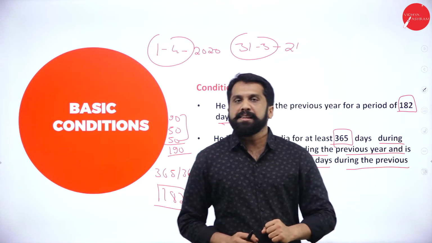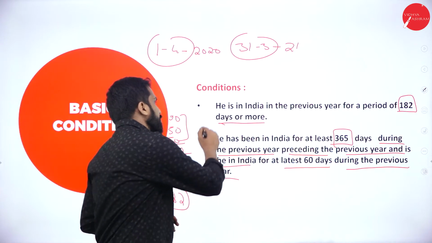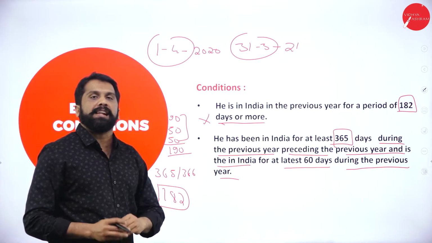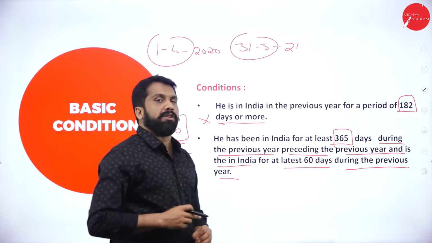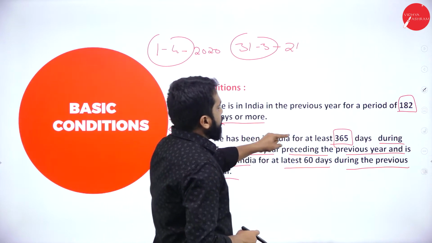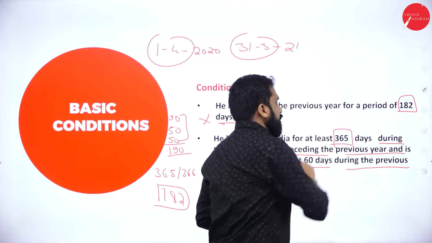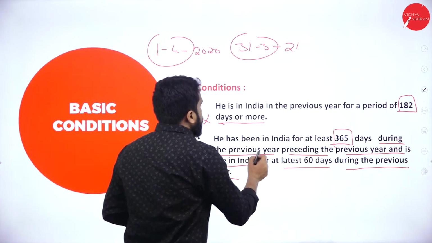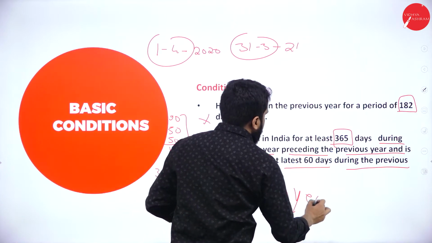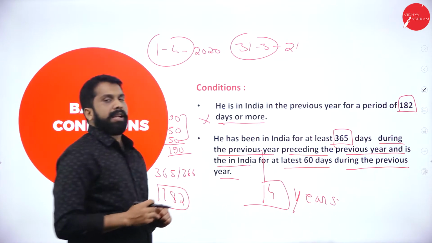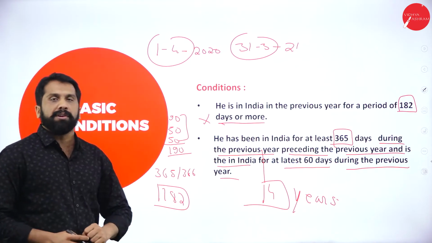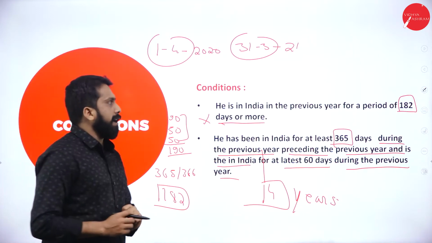For example, you did not fulfill this. So you are not there in India for 182 days. Then, is there any one more option? Yes, there is one more option. He has been in India for at least 365 days during the previous, remember, 4 years. Now, I'll give you an example, you will understand better. If you read this, you will not understand. I'll give you an example.